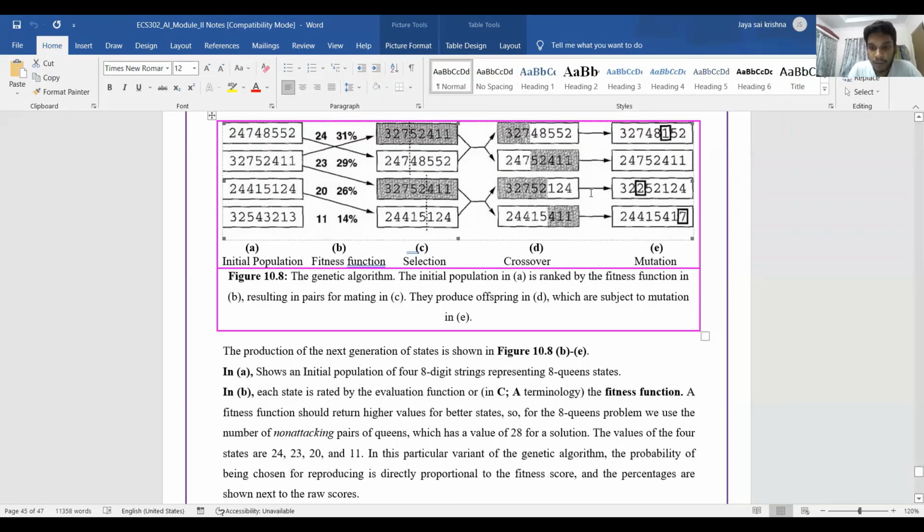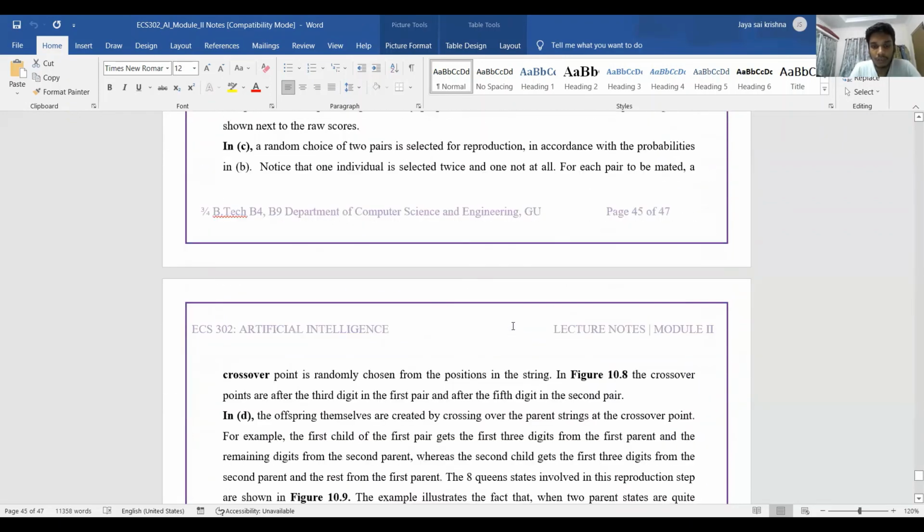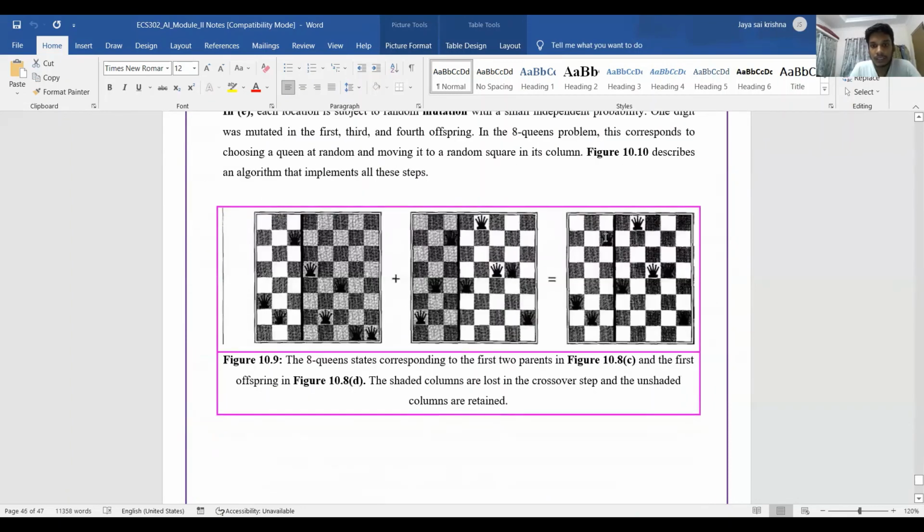And finally, we perform mutation, where we randomly change a bit, which may increase or decrease the accuracy. The goal of the 8 queens problem is that all the queens should be in non-attacking positions.